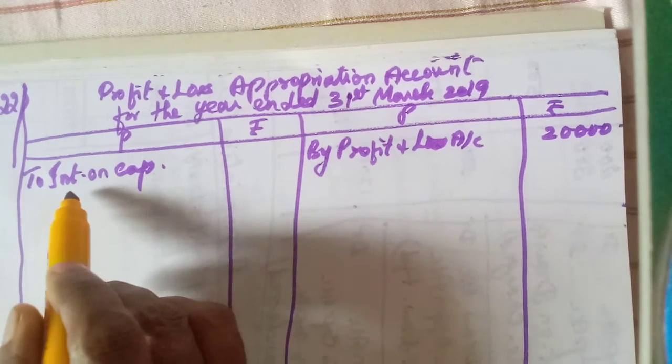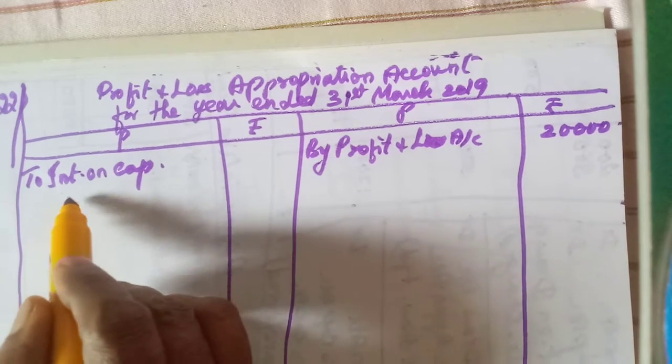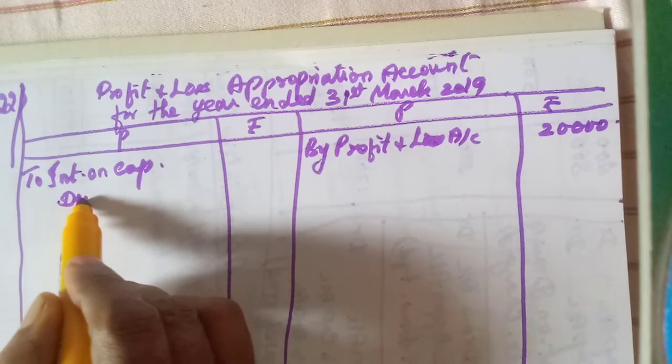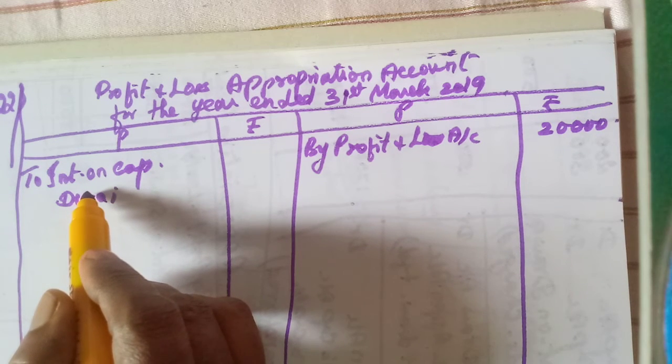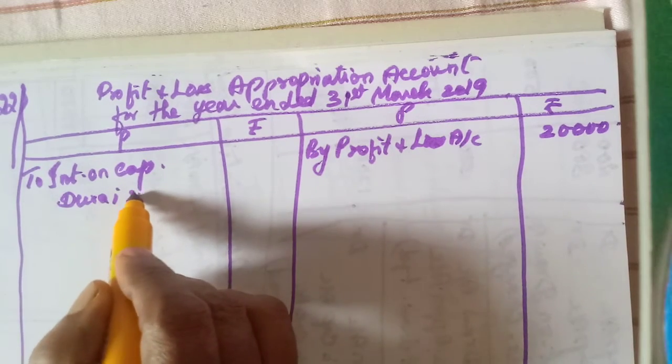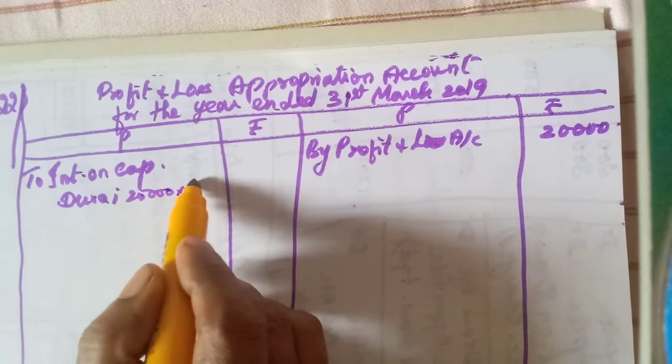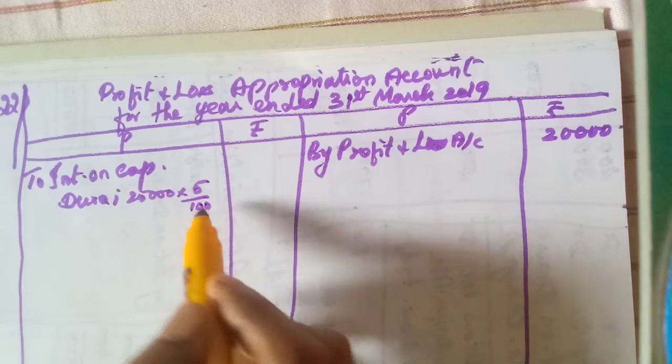5%. So who is the first partner? Durai. How much is it for Durai? 5% on his capital. Durai contributing 25,000 into 5 by 100.